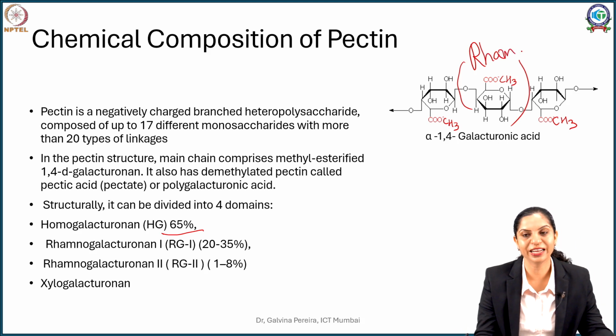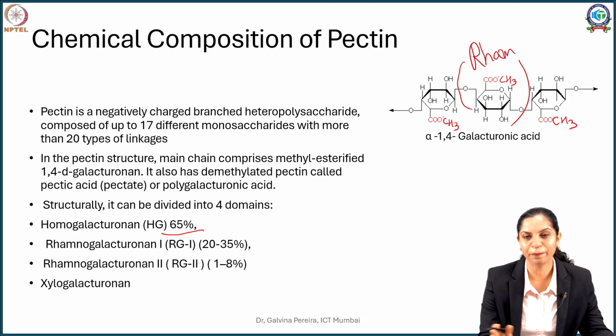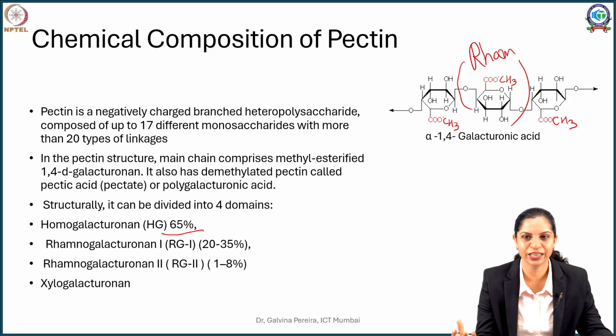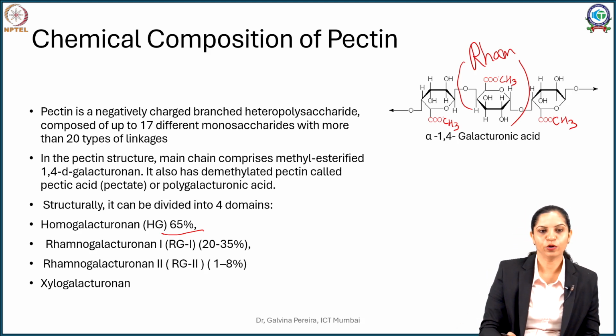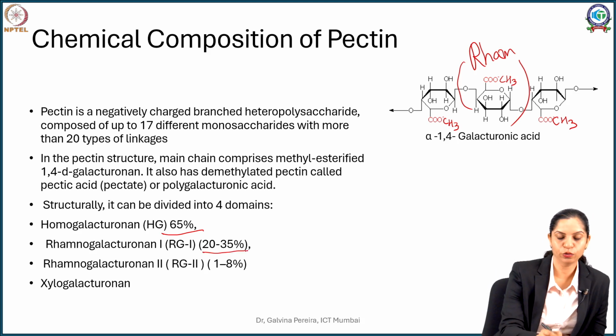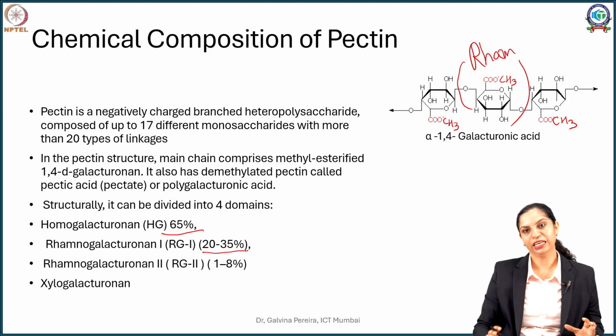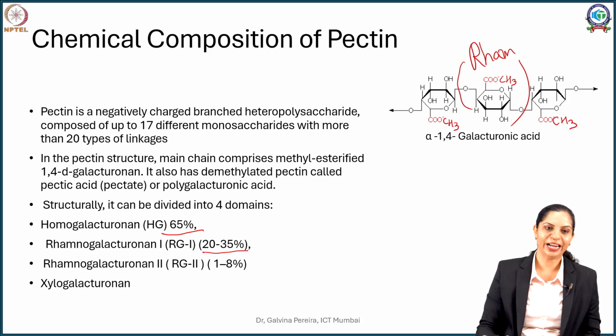Then you get an alternate chain of galacturonic acid plus rhamnouronic acid derivatives. This is what is called rhamnogalacturon 1, which consists of another 20 to 35%.